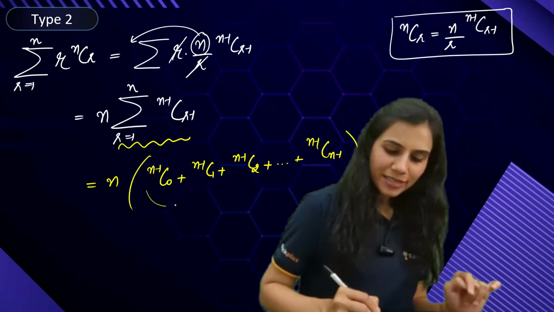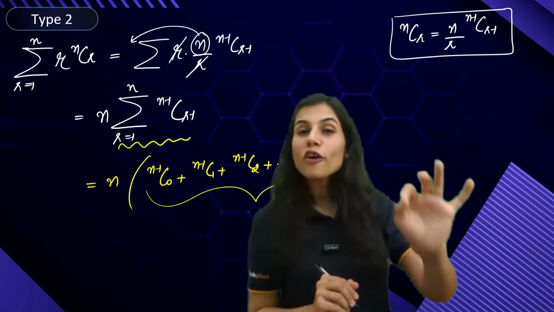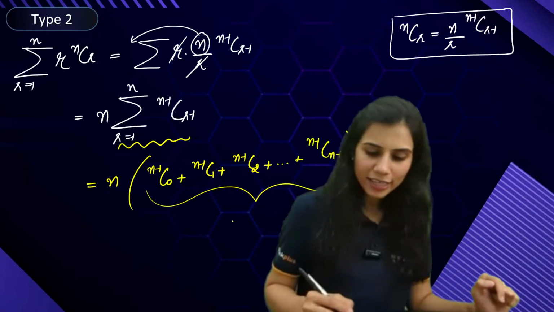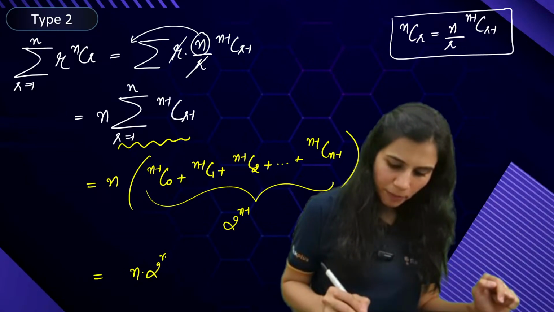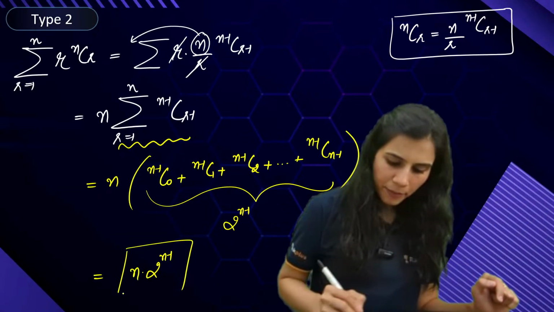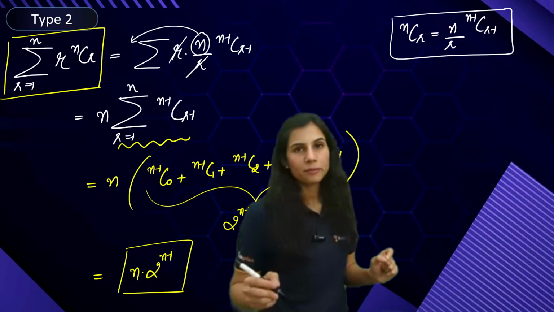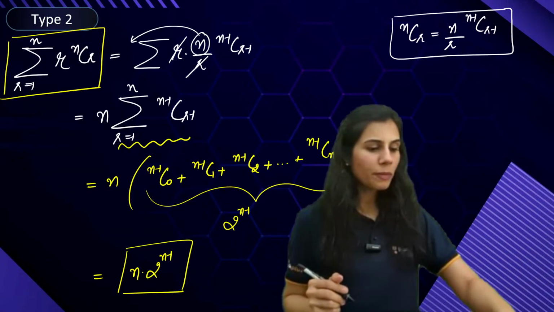So nC0 plus nC1 and so on till nCn minus 1 is nothing but the sum of all binomial coefficients in the expansion of (1 plus x) to the power n minus 1, which is 2 to the power n minus 1. So your answer is n into 2 to the power n minus 1. Guys, please remember, summation r nCr is nothing but n into 2 to the power n minus 1. Everybody remember, summation r nCr is n into 2 to the power n minus 1.